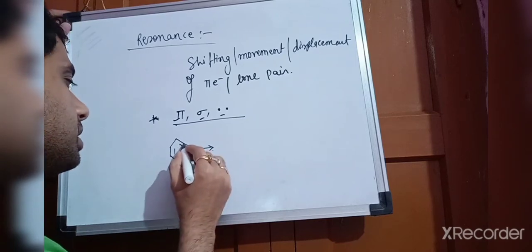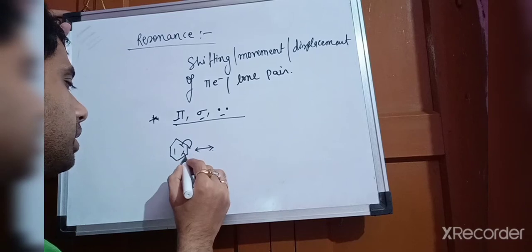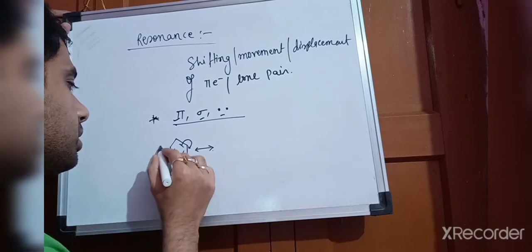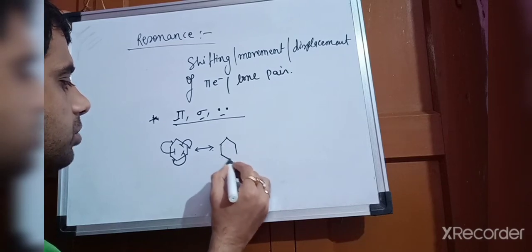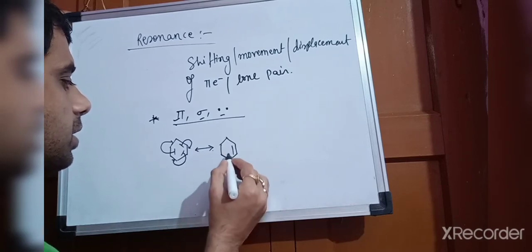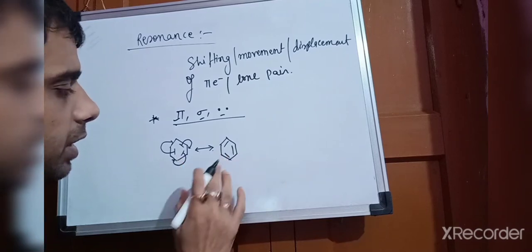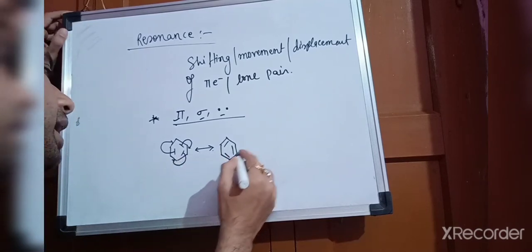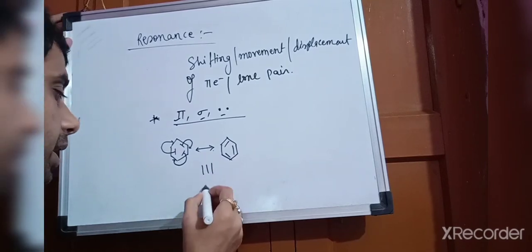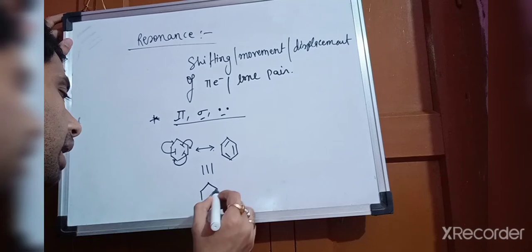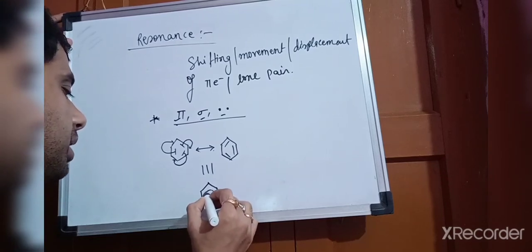Then we will shift this pi electron from here to here, this will automatically shift here, and this will automatically shift here. So it will give you this structure. But this is alone. If I have to write the complete structure of this resonance, then I will make one hybrid structure of this. And what is a hybrid?